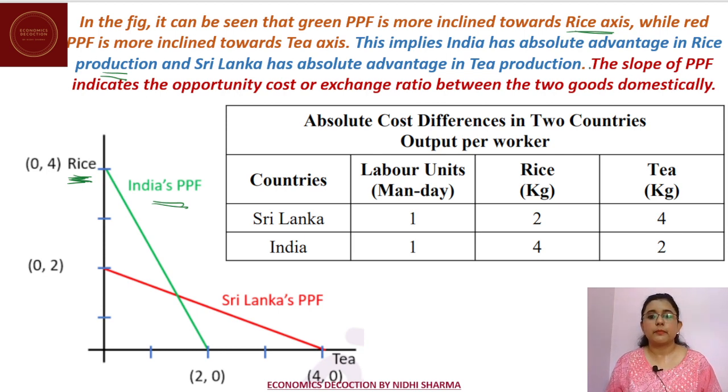While the red PPF is more inclined towards the tea axis. Here the X axis is measuring tea, and Sri Lanka's PPF is more inclined towards the X axis, or the tea axis. So we can say that Sri Lanka has an absolute advantage in tea production. Thus, the slope of the PPF indicates the opportunity cost or exchange ratio between the two goods domestically. So this was all about the absolute advantage theory by Adam Smith.